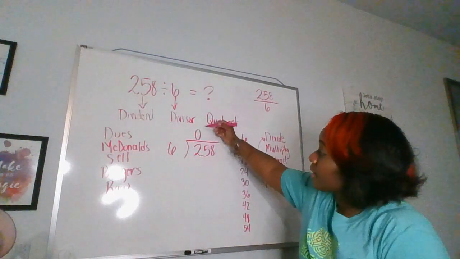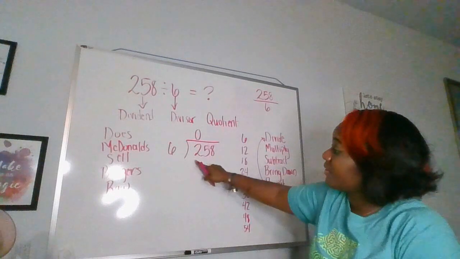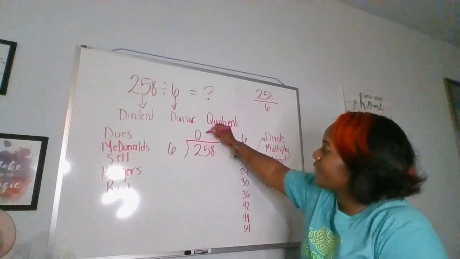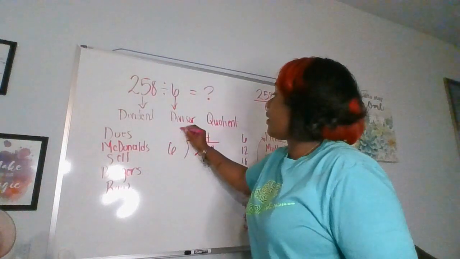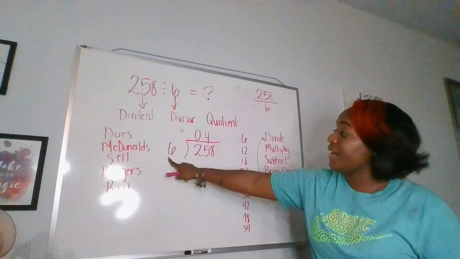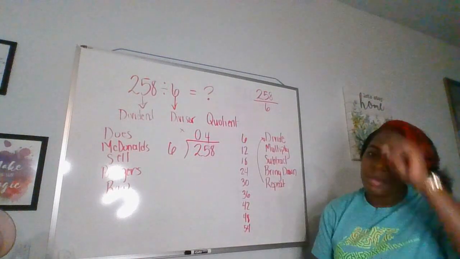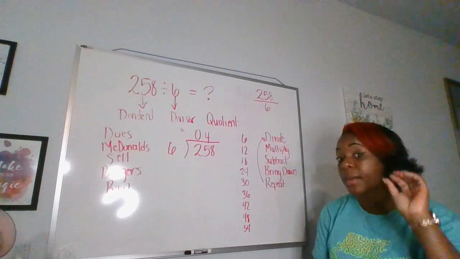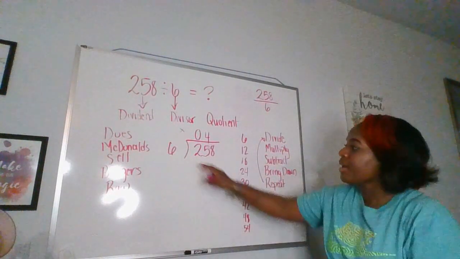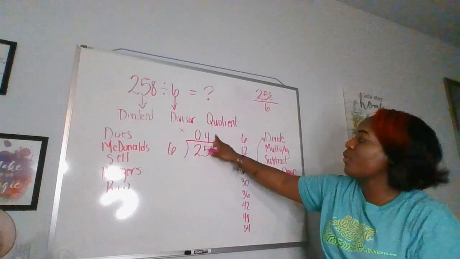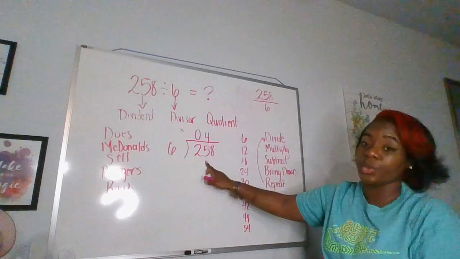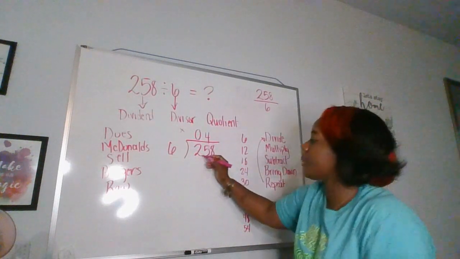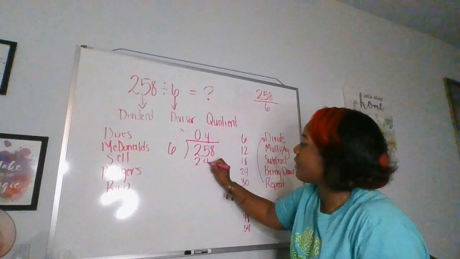6 can divide into 25 4 times. So then, when you multiply, you take your divisor and multiply it by your quotient, the number that you put in your quotient, okay? So I'm going to say 6 times 4, and the answer to that is going to go underneath what you were working with. We were working with 25, so we're going to put 24 underneath.